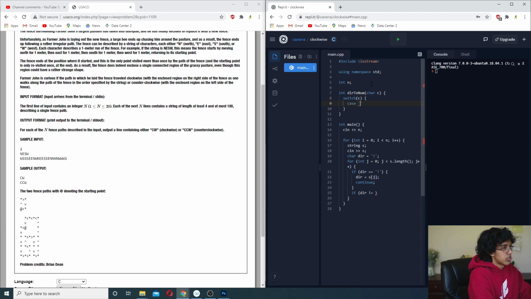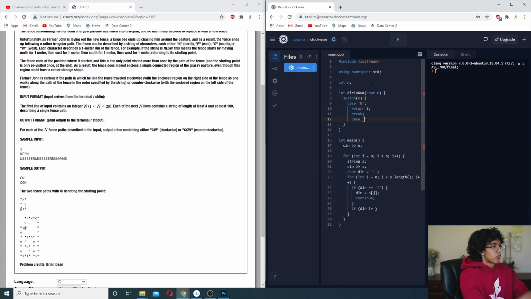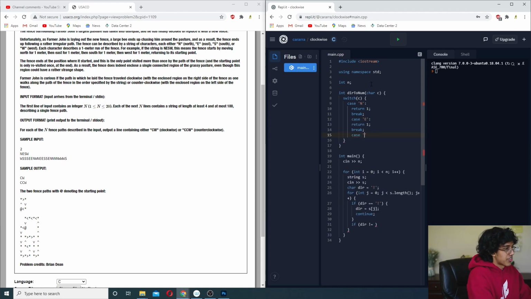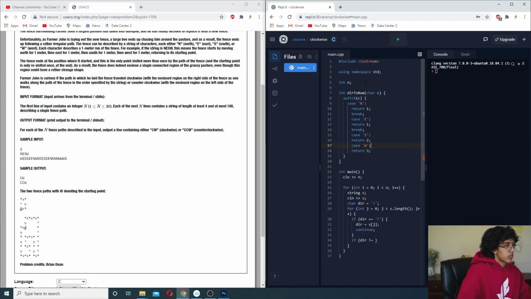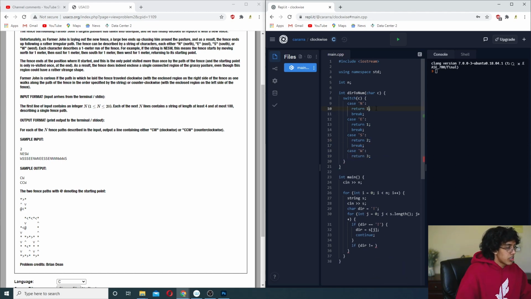Case N, return 1, and we'll name them in clockwise order, so north, then east, then south, then west. Case S, return 2, case W, return 3, and we should probably put a break over here, and default 0.